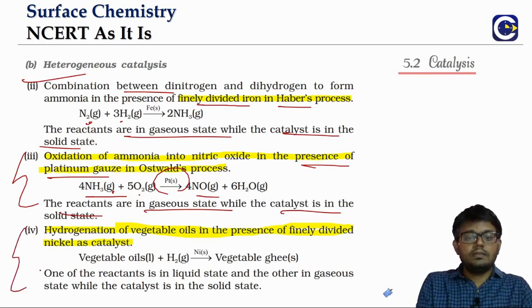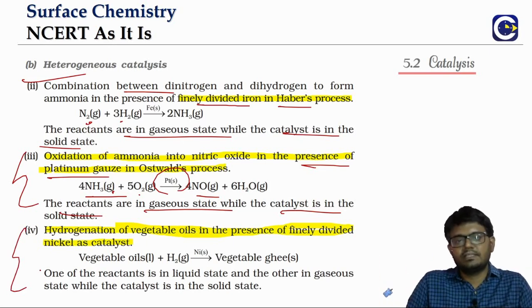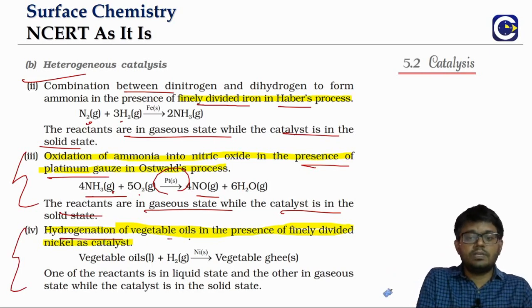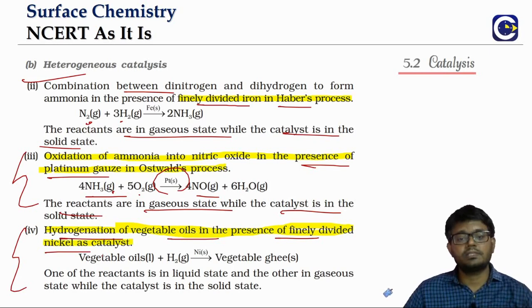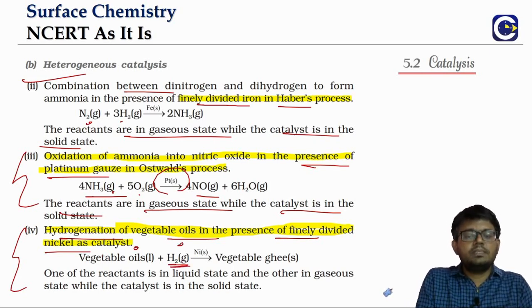We can have so many examples, because at the end of the day we will study a lot of reactions in organic chemistry and inorganic chemistry. We can pick up this one. What is this? This is an example from organic chemistry. Hydrogenation of vegetable oils. Hydrogenation means this is gas. Vegetable oil is liquid.